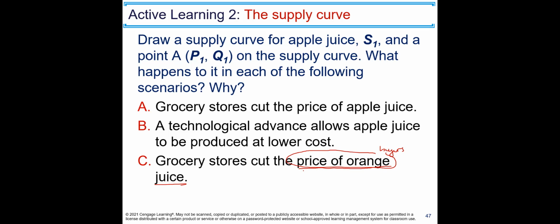Buyers are going to buy more orange juice, but less apple juice, and therefore there is going to be less demand for apple juice. On the supply side, none of the determinants has changed. Because of the lower demand, the price is going to go down, but that's another story. For now, there is no change in supply. Therefore, the demand curve for apple juice is going to shift to the left.